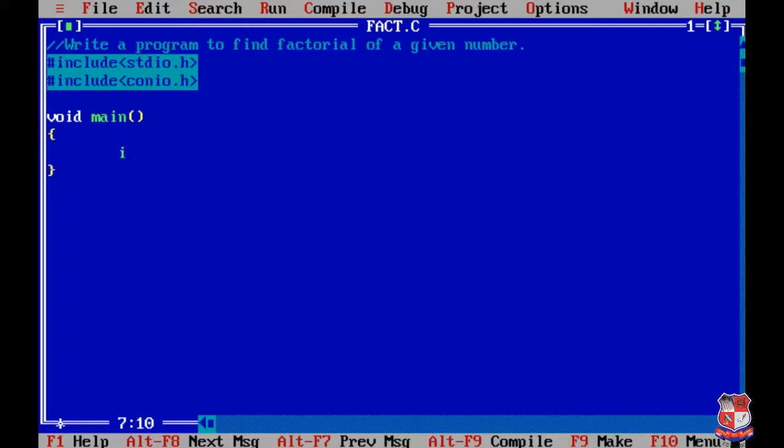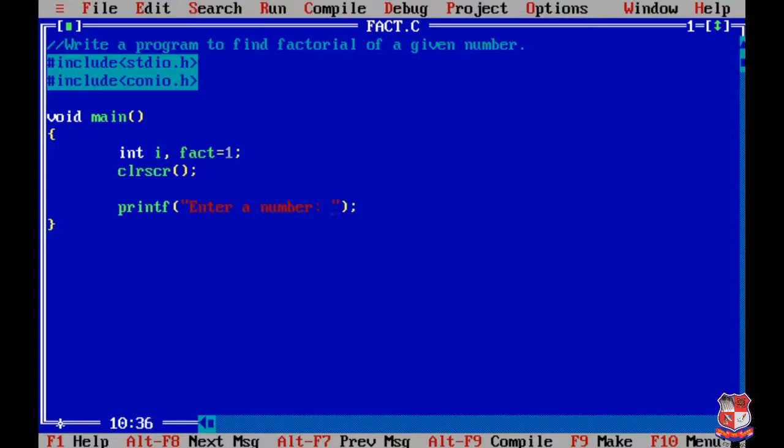Now we are going to declare the variables. Over here we are using the variables I and fact. We already discussed that we initialize the value of fact by 1. Then we use the function to clear the screen, that is clrscr. Firstly we have to take input from the user, a number for which we have to find the factorial, so we'll pass a message to the user to enter a number.